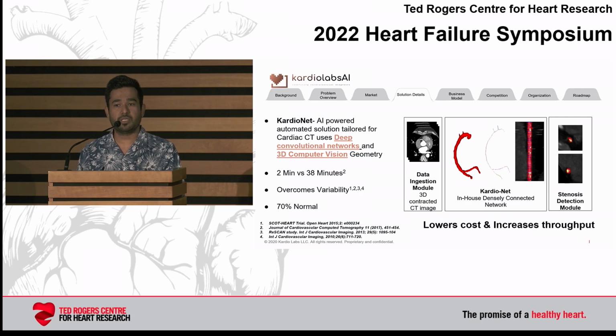And if there is a stenosis, which category of stenosis it is, how much is the stenosis value, as well as which artery this stenosis lies in, and what part of the artery. We were able to achieve this in under 2 minutes, as compared to the average of 38 minutes, for which we have provided the link as well. And 70% of these scans are normal, so in under 2 minutes we can diagnose and say that the scan is actually normal.